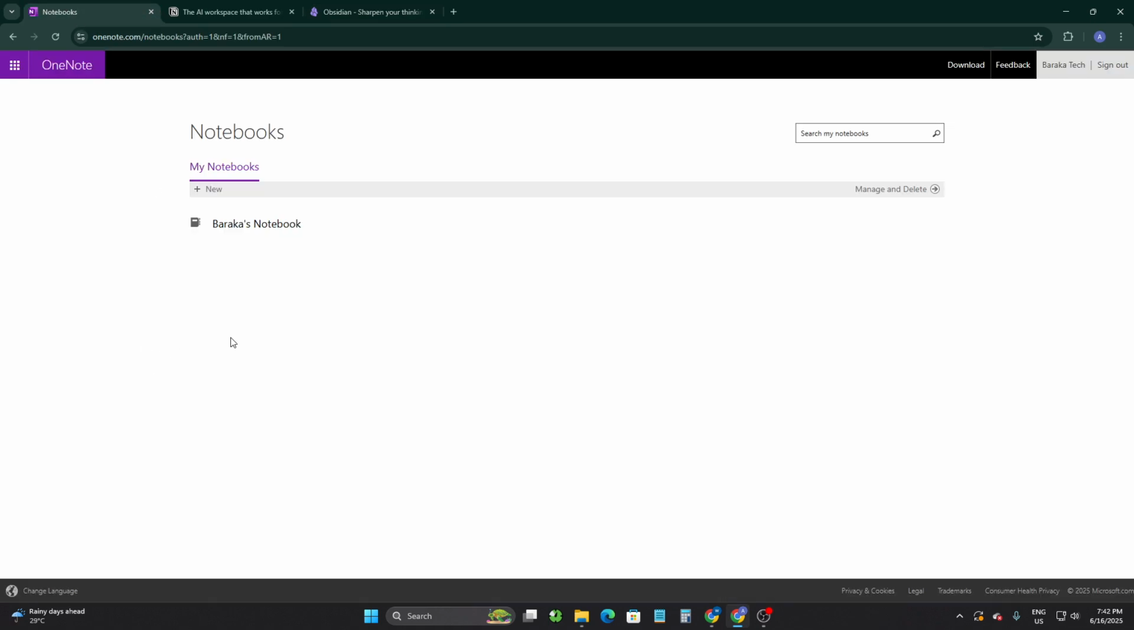First up, OneNote by Microsoft, is simple and familiar. Great for handwriting notes, drawing and typing. Syncing across Windows, mobile and web. Free with Microsoft 365, but structure can get messy with lots of content. Best for students or casual users who like flexibility.